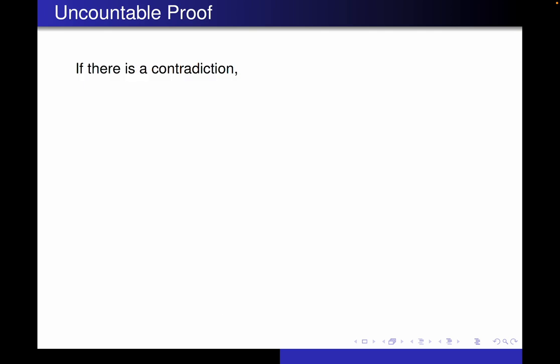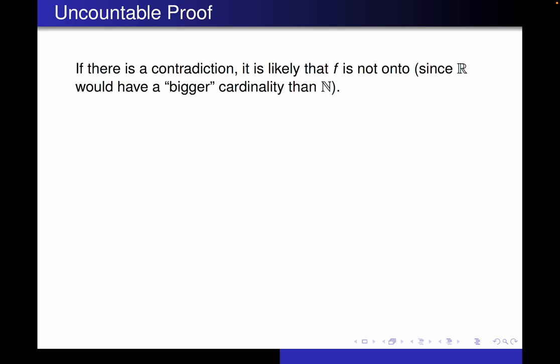Well, if there is a contradiction, that's likely to be that f is not onto because, again, the idea is that R has more elements in some sense. It has a bigger cardinality than N, so that it's going to have some elements that are not in the range of the function. So we're going to try to prove that there is at least one real number that's not in the range of f.